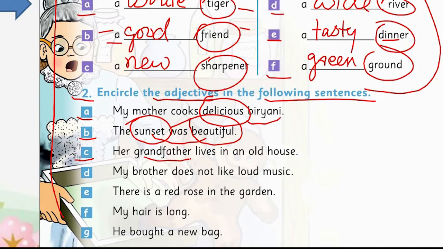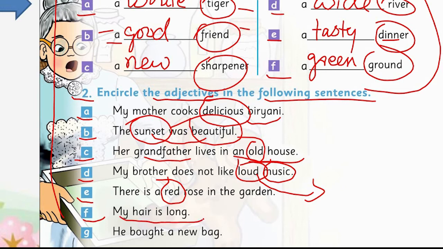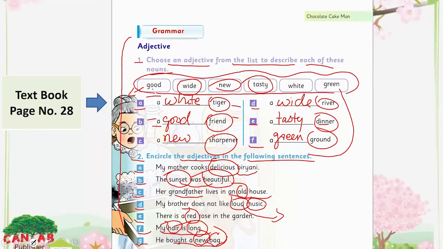The C, her grandfather lives in an old house. Old here. The D, my brother does not like loud music. Music is a noun here and loud is the adjective. E, there is a red rose in the garden. I told you about adjectives of color. The red here is the adjective. The F, my hair is long. Here hair is a noun and long is what? Adjective of size. The last one, he bought a new bag. Bag is a noun and new is a what? Adjective.